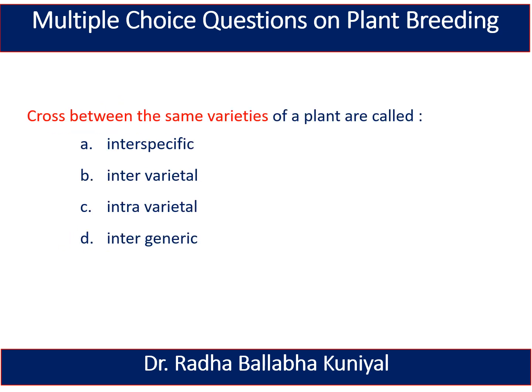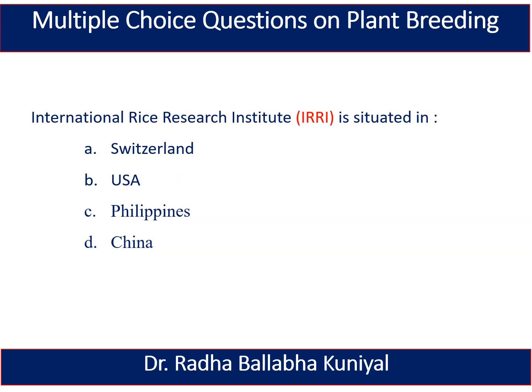The next one is, cross between the same varieties of a plant is called interspecific, intervarietal, intravarietal, or intergeneric. Here the right answer is intravarietal. The cross between the same varieties of a crop or plant is called intravarietal cross. The next one is, International Rice Research Institute is situated in Switzerland, USA, Philippines, or China. Here the right answer is Philippines. The International Rice Research Institute is situated in the Philippines.